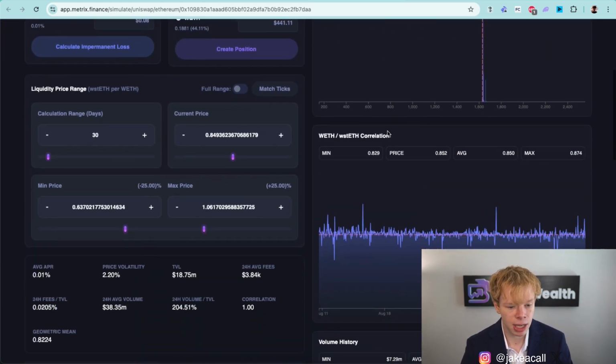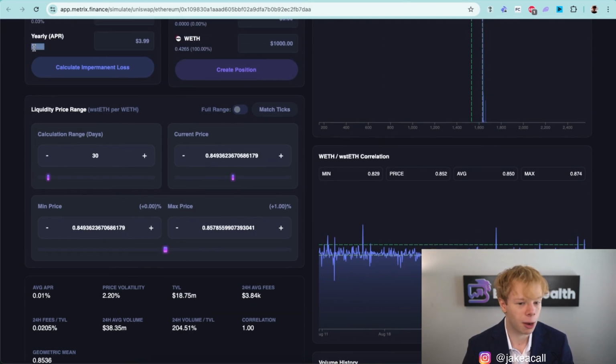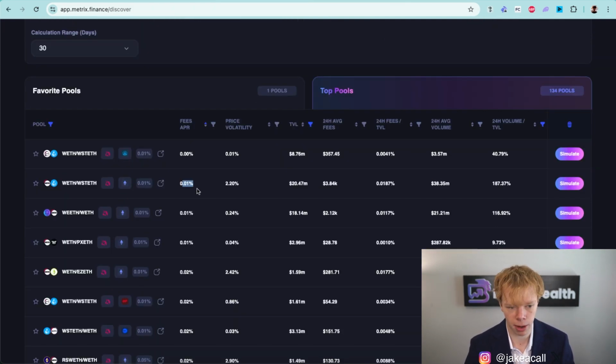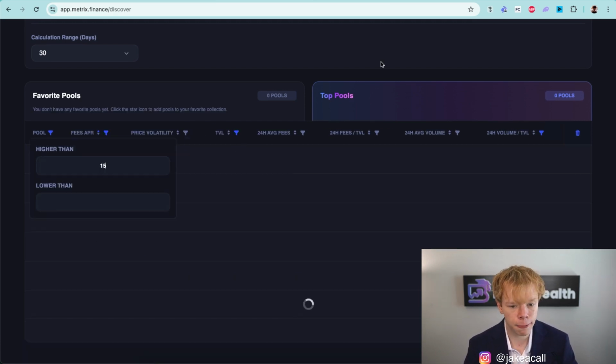We actually dive into them and then we adjust our range to something super tight. We are going to get a little bit higher of a return. This time it's now 0.4%, but still not worth it in my opinion. Those are kind of stablecoin liquidity pools, so that's just something that we need to keep in mind. So I'm going to do fees APR higher than 15%.